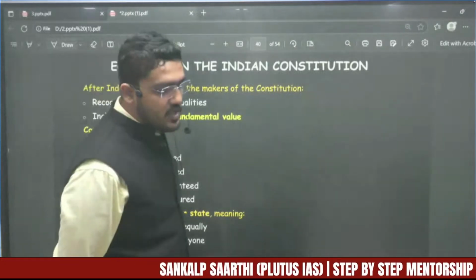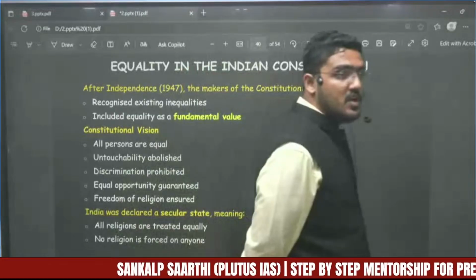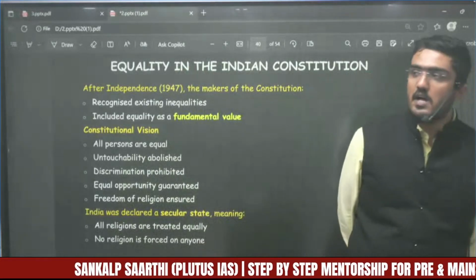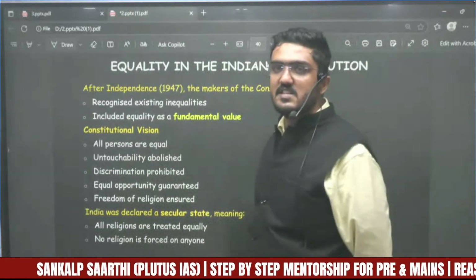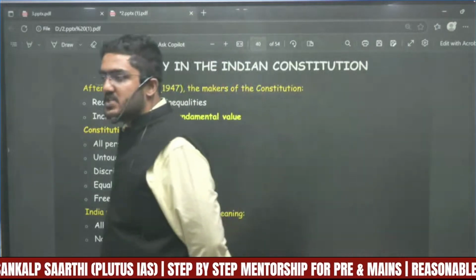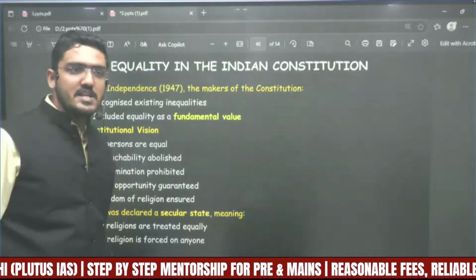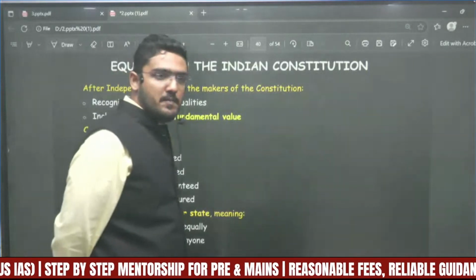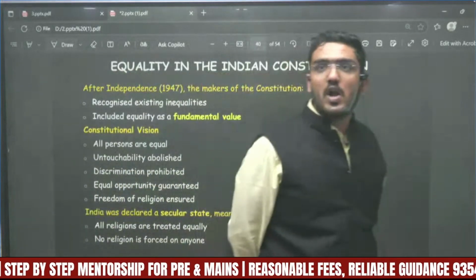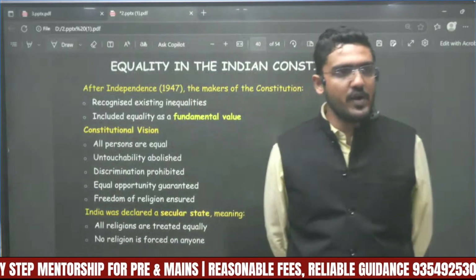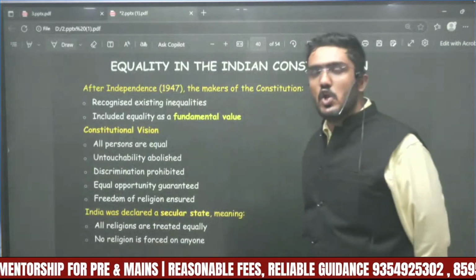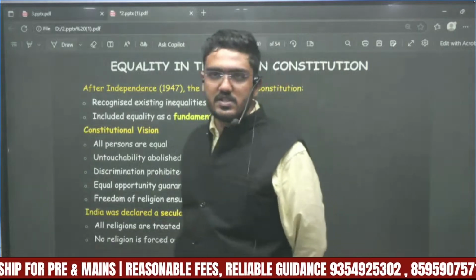What does secularism mean? What is the meaning of the secular credentials of India? Secularism basically means separation of the state from religion. Religion must be personal to the people. The state cannot have any religion. Getting my point? The state cannot have any religious credentials.